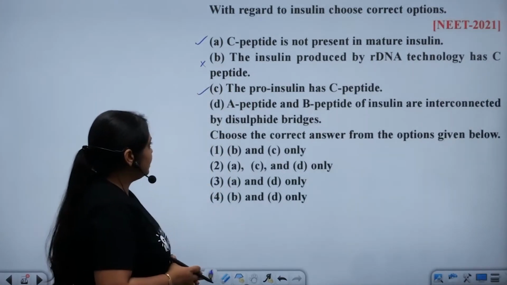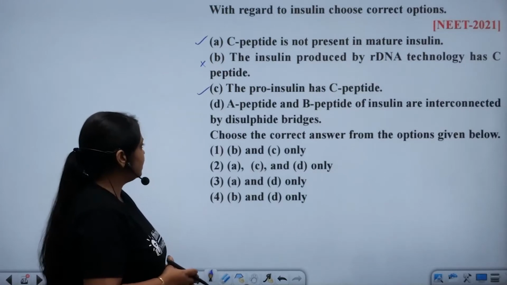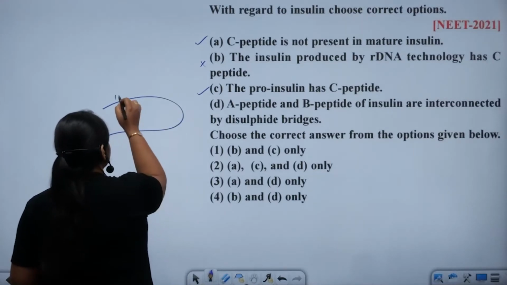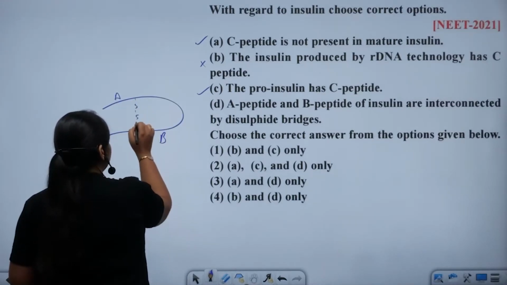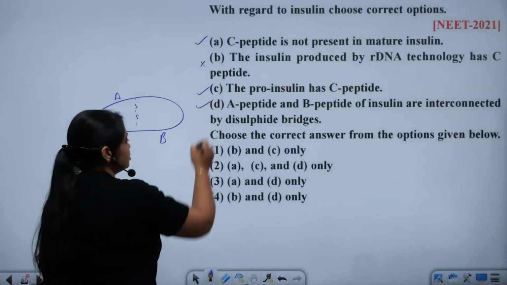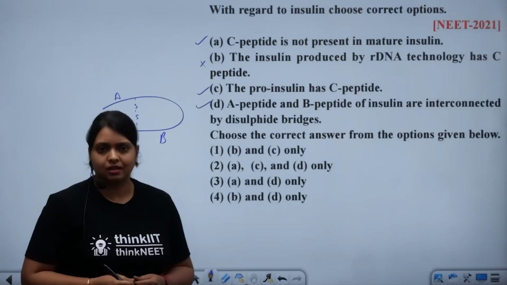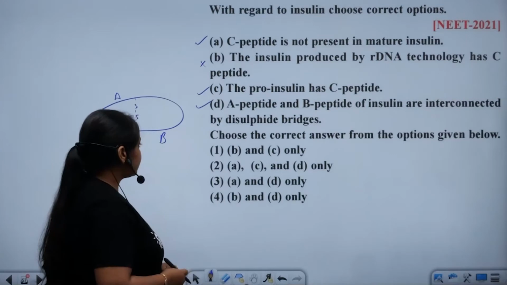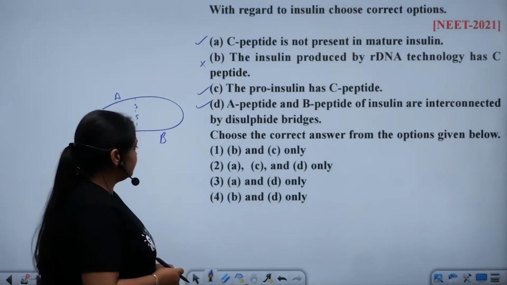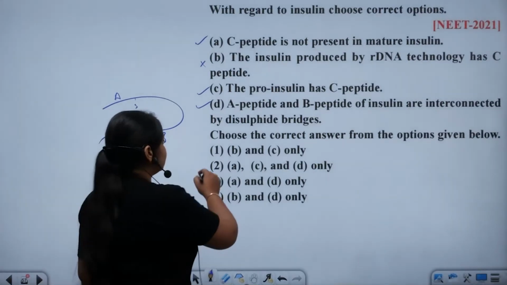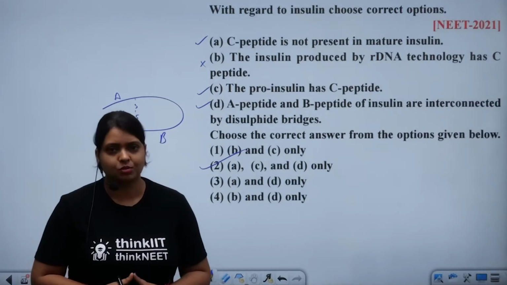D, A peptide and B peptide of insulin are interconnected by disulfide bridges. So that is also correct. You have seen this is the A peptide and B peptide, and they are connected by disulfide linkages. So this statement is also correct regarding insulin. So A, C and D statements are correct, B is the only incorrect one. Let's move on to the options. 1, B and C only. Second, A, C and D only. Third, A and D only. Fourth, B and D only. So you can directly take out the correct answer, and the correct answer is the second option, that is A, C and D only are the correct statements regarding insulin.